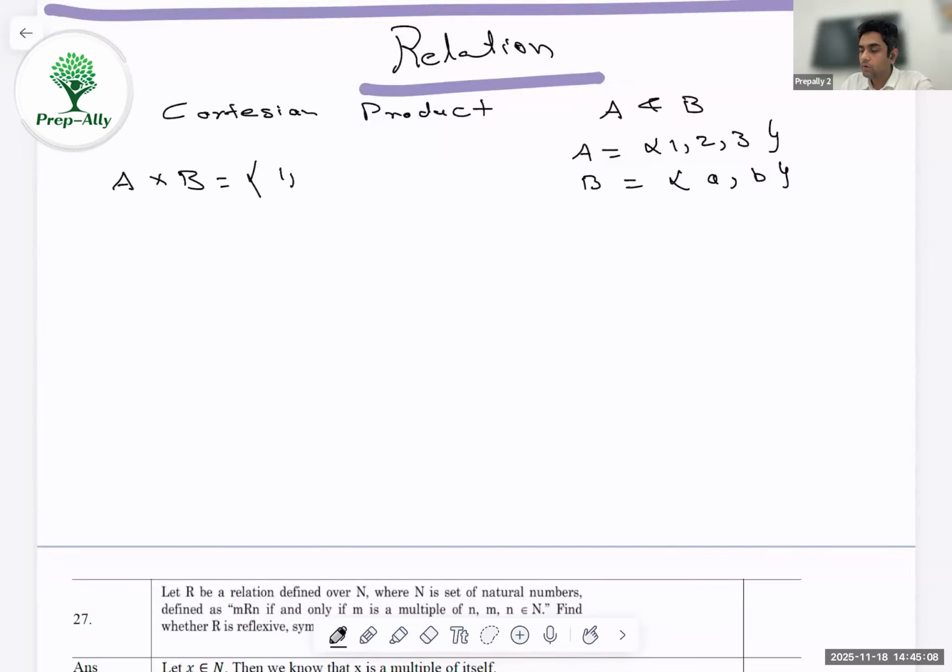It will be in the form of (1, a), (2, a), (3, a). Then we'll have (1, b), (2, b), (3, b). So we'll have a total of these 6 elements. That's how we talk about the Cartesian product. Now, what's a relation? A relation is simple. We say that a relation is nothing but a subset of the Cartesian product.